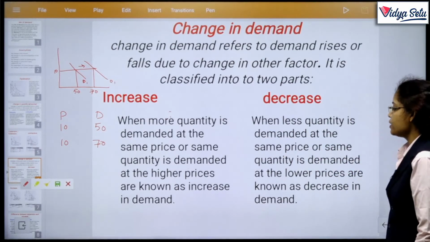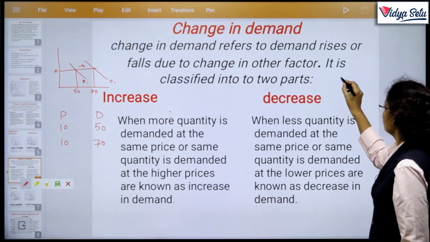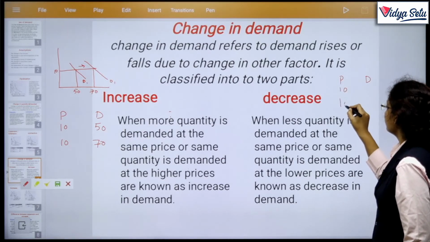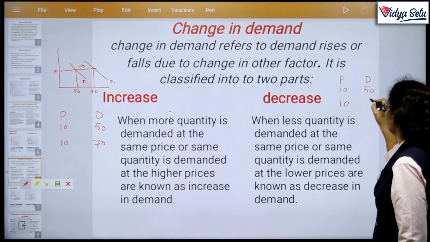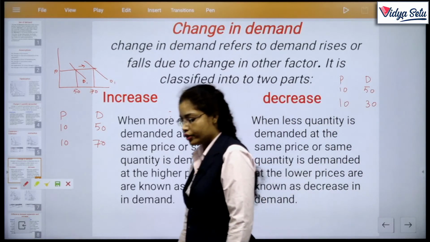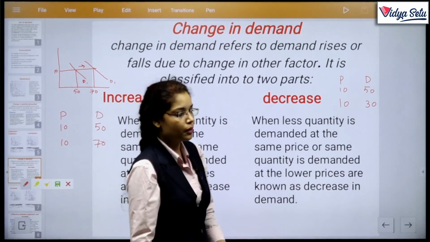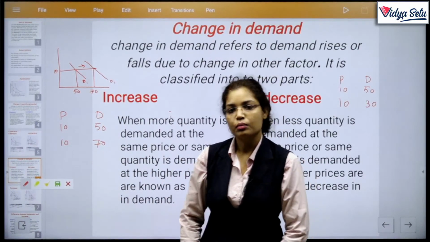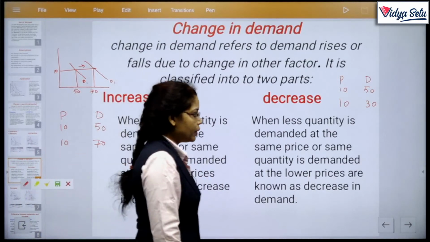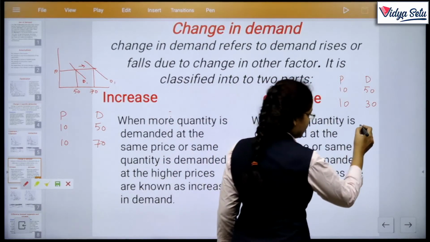When less quantity is demanded at the same price, क्या हो गया भैया, उल्टा हो गया, like price and demand 10, 10, now 50 and 30. This may happen due to weather changes, taste changes, or fashion changes. The price remains constant, but due to a change in other factors, say the rainy season चला गया तो umbrellas की demand comparatively कम हो गई. Clear?